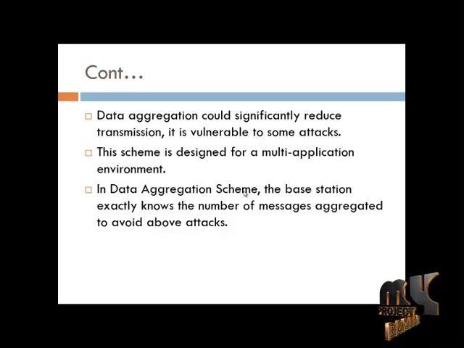In previous schemes, the base station does not know how many messages are aggregated in the decrypted aggregated results. Leaking count knowledge will suffer maliciously selective aggregation and repeated aggregation. In CDAMA, the base station exactly knows the number of messages aggregated, to avoid the above attacks.